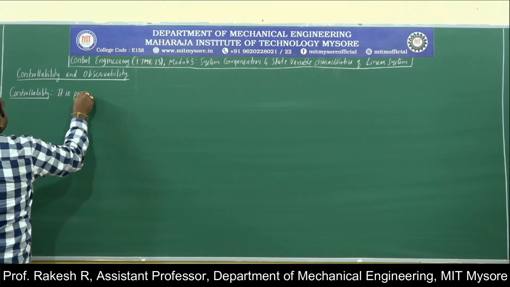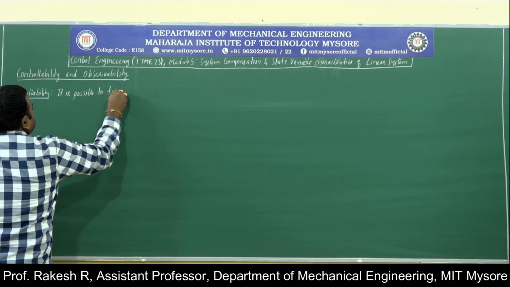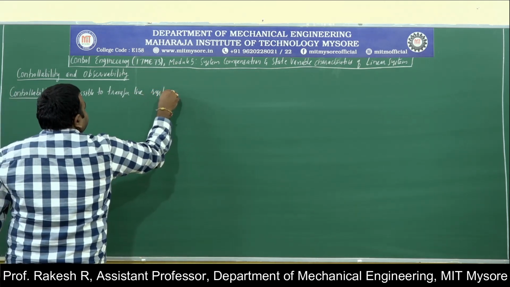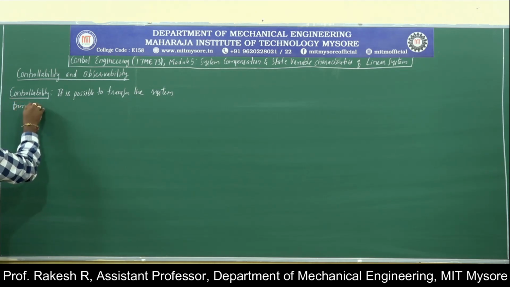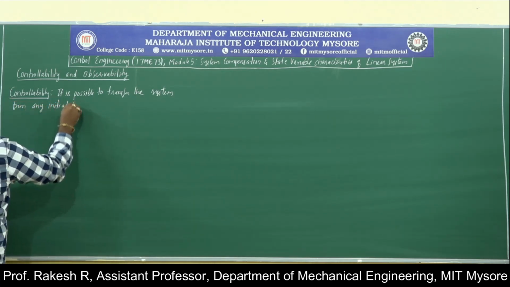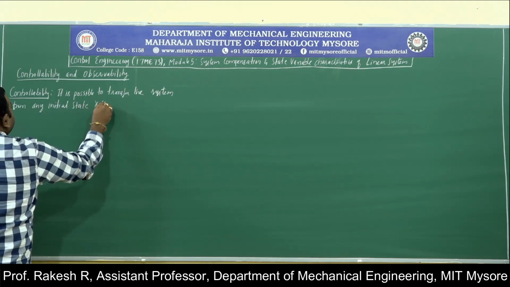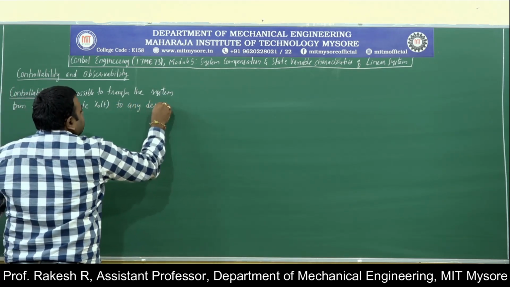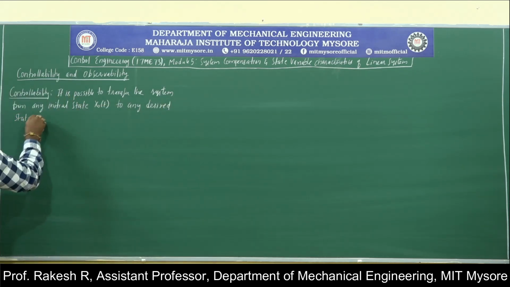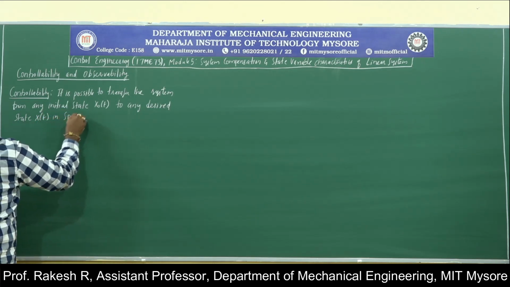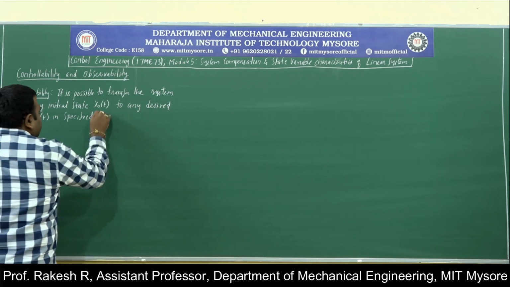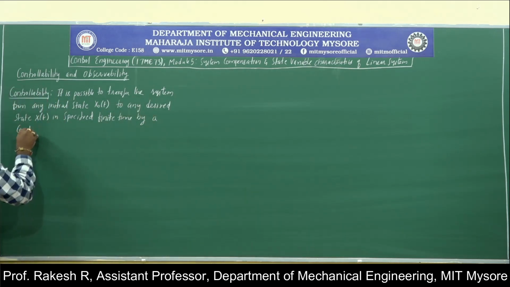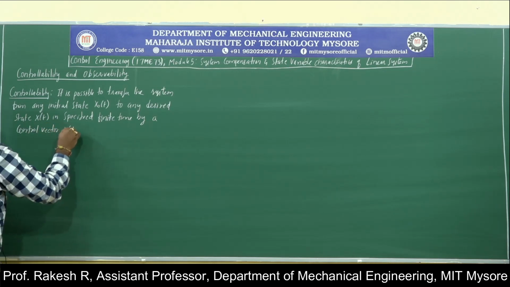it is possible to transfer the system from any initial state, that is x naught of t, to any desired state x of t in specified finite time by a control vector u of t.